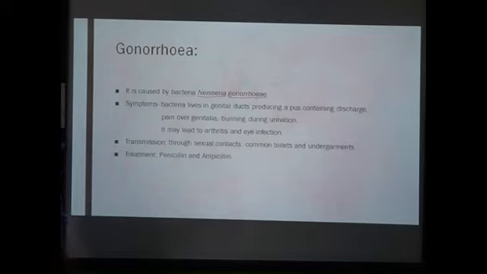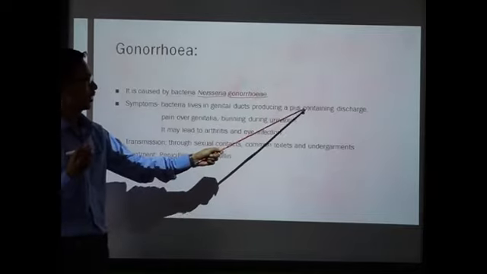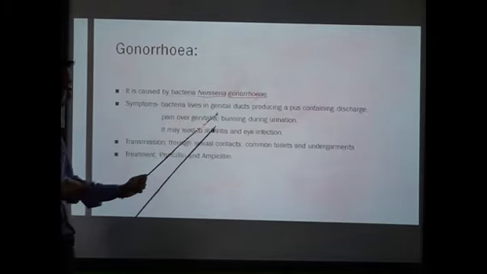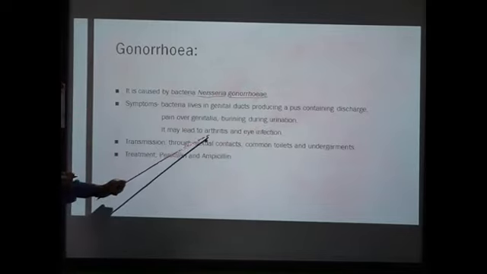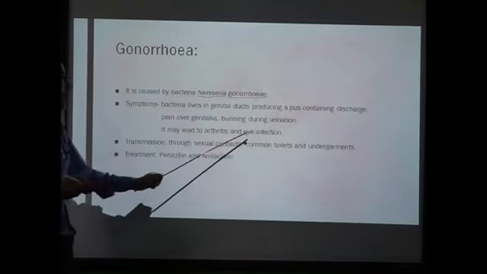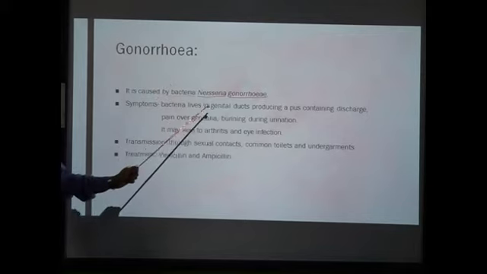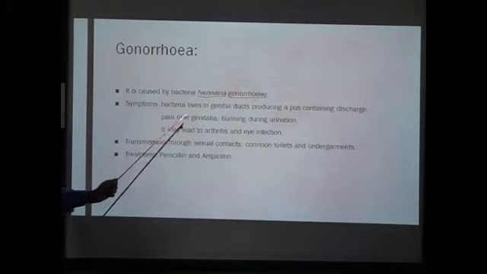Symptoms. This Neisseria will live in the genital ducts, producing pus. You know what is pus? Pus-containing discharge, pain over the genital region, burning sensation during urination. It may lead to arthritis, joint pain, and eye infection. So these are the symptoms of gonorrhea. The bacteria Neisseria will live in the genital ducts. It will produce a pus-like discharge. There will be pain over the genitalia and a burning sensation during urination.